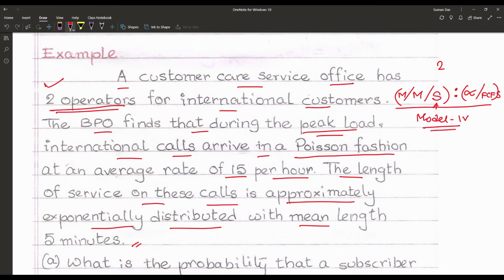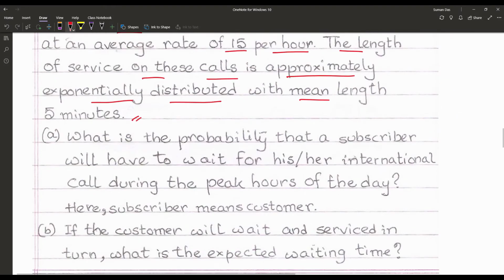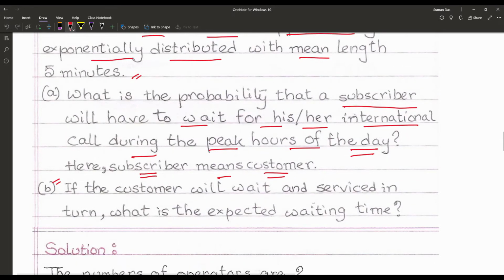So we have to solve the problem using the model 4 solutions. What are the problems now? What is the probability that a subscriber will have to wait for his or her international call during the peak hours of the day? Here particularly the subscriber means the customer. And the second question is, if the customer will wait and be serviced in turn, what is the expected waiting time?